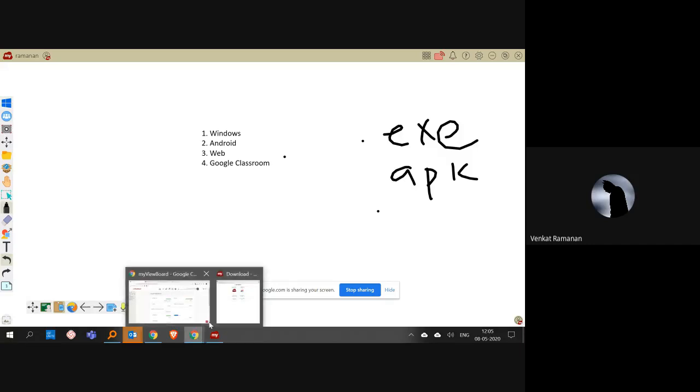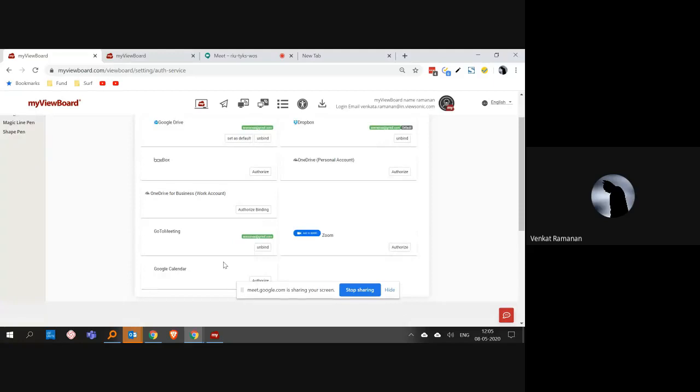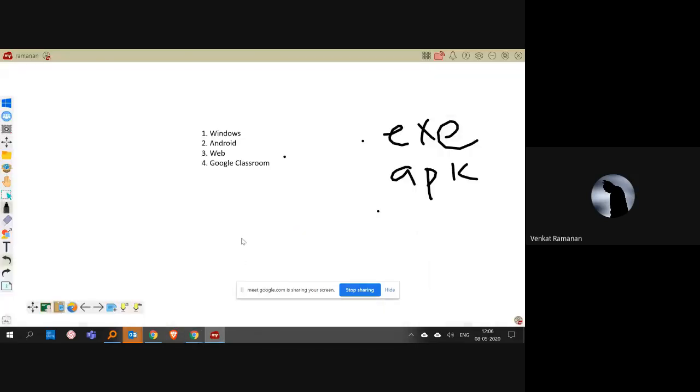The second one is video conferencing. As remote learning is becoming more popular, as people are staying home, we have got a couple of video conferencing solutions which are integrated onto the board. First one is GoToMeeting and the next one is Zoom. And we can also use Google Meet as it is integrated with Google Classroom. So that is the second function which a teacher can use. And the third one is,